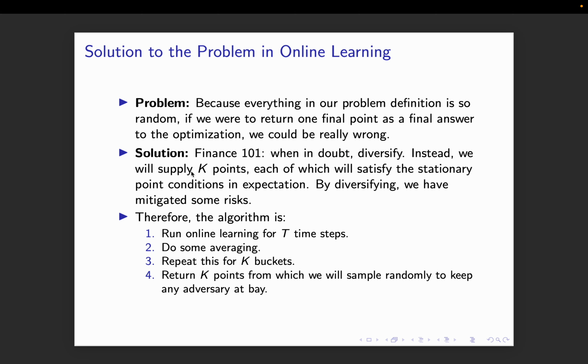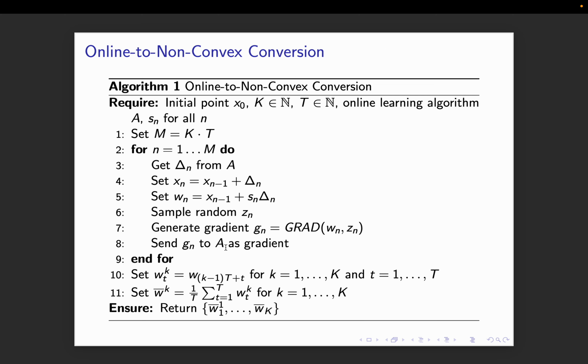So instead we will supply k points, each of which will satisfy the stationary point conditions in expectation. Basically what it's trying to say is, each of those k points will have a small gradient norm. And by diversifying, we have mitigated some risks. So the algorithm is, run the online learning for t steps, do some averaging on those t steps, repeat this for k buckets, and return k points from which we will sample randomly to keep any adversary at bay, right? So this is the algorithm.